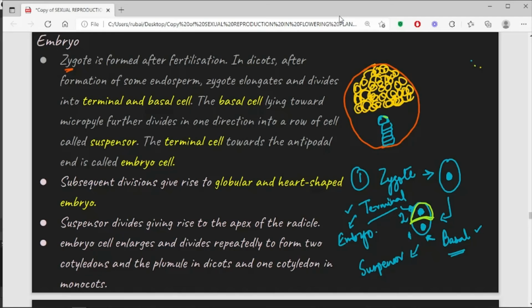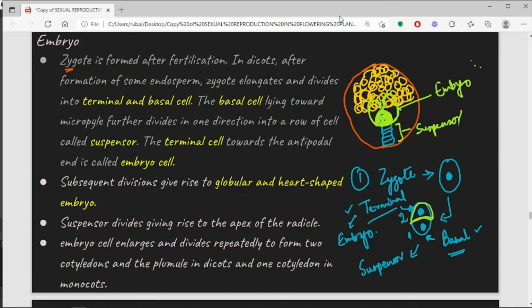The terminal cell will divide by mitosis and will form, first, a globular structure like this, which will divide further to form a heart-shaped structure like this, right? So first a globular structure will be formed, which will eventually divide again to form a heart-shaped structure. Okay, so this is the suspensor, and this is your embryo.